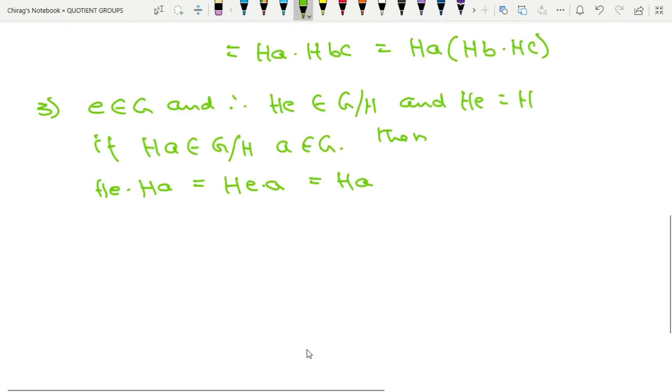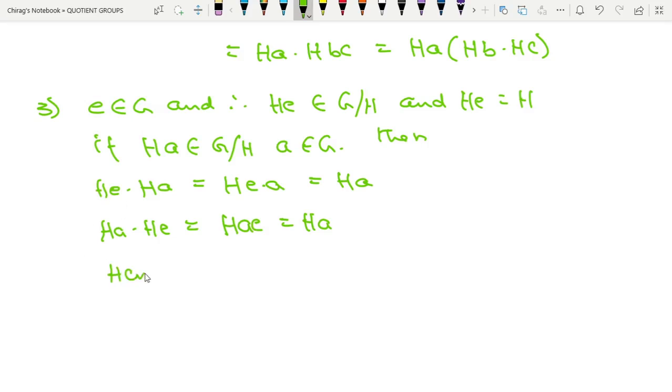Also HA into HE will be equal to HAE, which is also equal to HA. So therefore HE is the identity element of G by H. Hence H is the identity element of G by H.